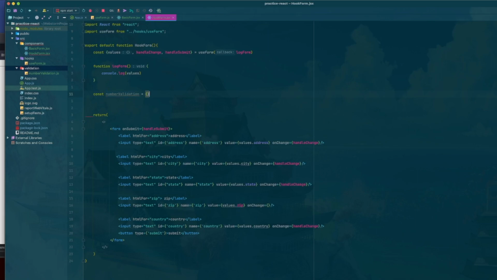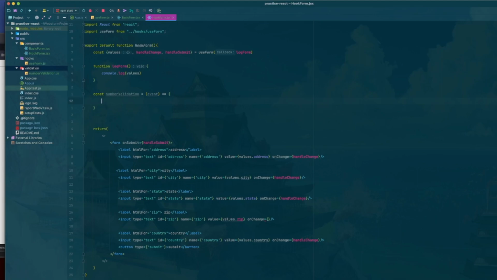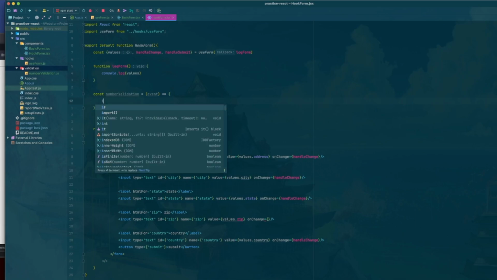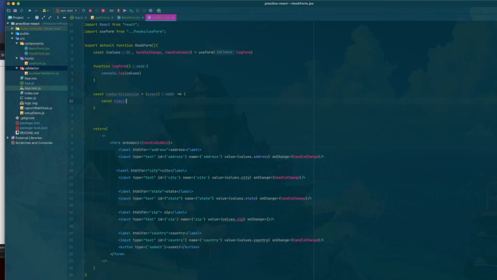And it's going to take in the event. Then what we're going to do here is set a const of result equal to, and we're going to call this number validator, just so we don't have number validation twice.